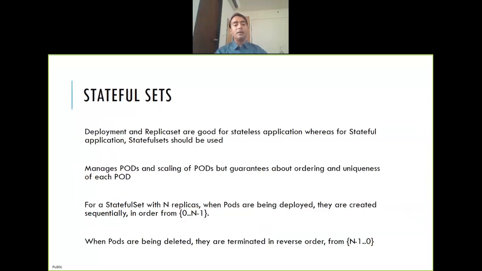StatefulSets are good. As I said, I think I covered StatefulSet before. Deployment or ReplicaSet are good for stateless applications, but if you want to ensure the order or the name of pods, because if it is 3 tier, you want your database tier pod to come first, then the middle tier. Now you can't do that with a deployment. When you say deployment, it will try bringing up all the pods and it will fail, and that is not the desired behavior you want. So this order is followed in a StatefulSet.